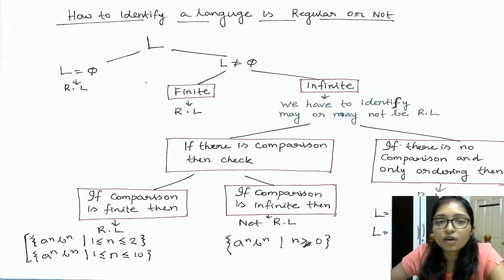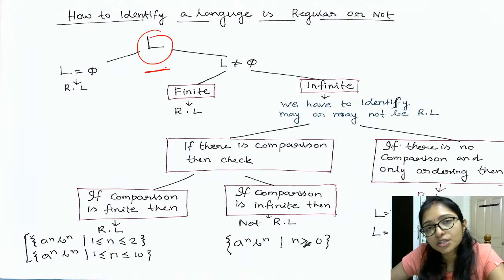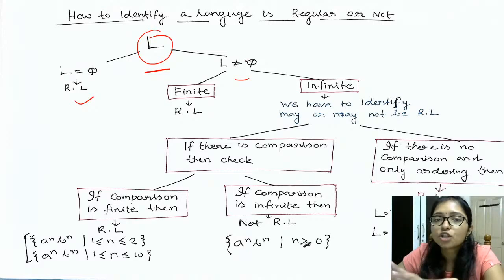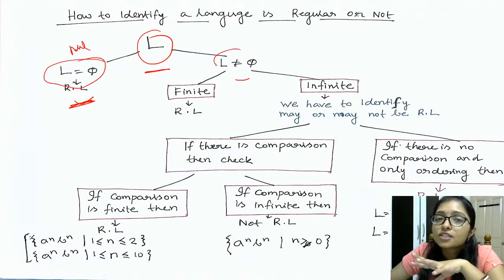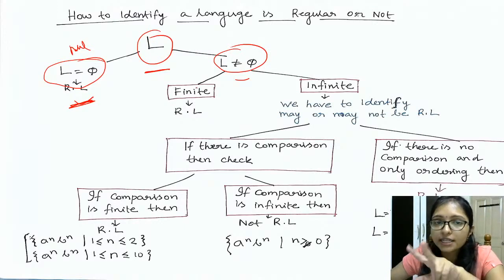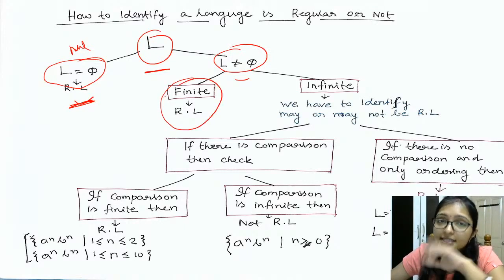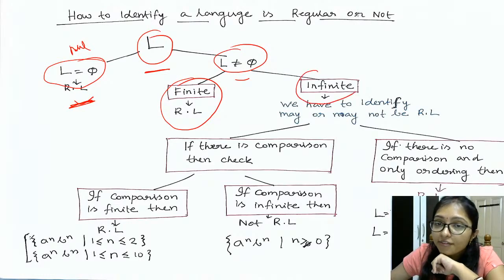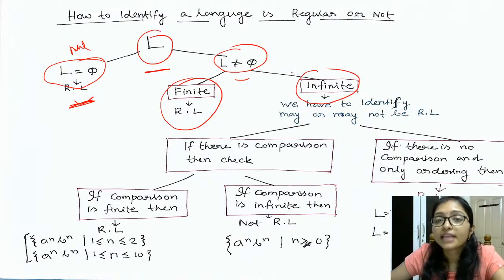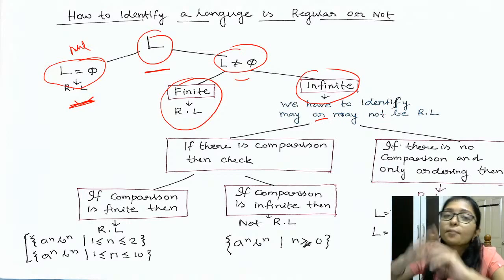Now how to identify the regular? There is a chart for you on how to identify the regular. So this is the language. First you have to check, is it finite or is it infinite, or is it phi, means it is null. If this is null, means nothing is there, then definitely it is regular. If it is not null, then you have to check, two options are there. One is finite. If it is finite, then no problem. Second one is if it is infinite, then we have to identify that it may be regular or may not be regular.